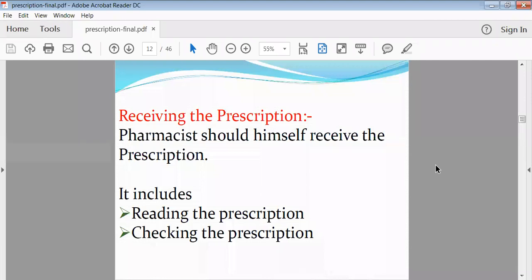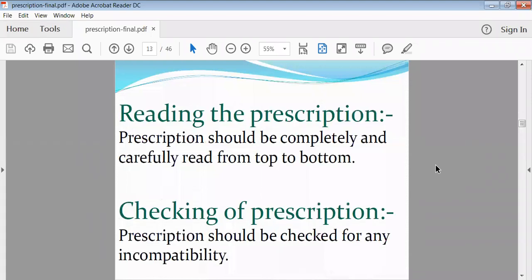So that's why this is the first step in handling the prescription: the pharmacist must receive the prescription, and after receiving, he should read it and confirm the exact age, weight, sex and name of the patient, because it will be easy for him while preparing the dose.